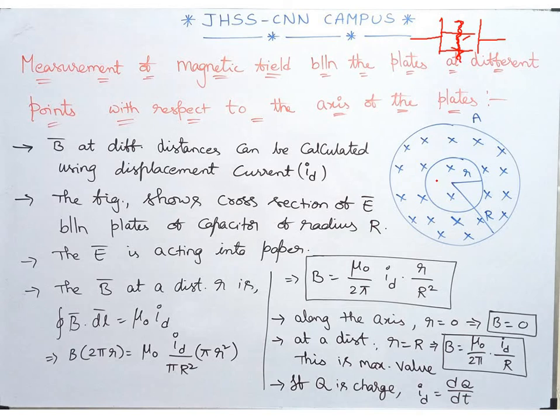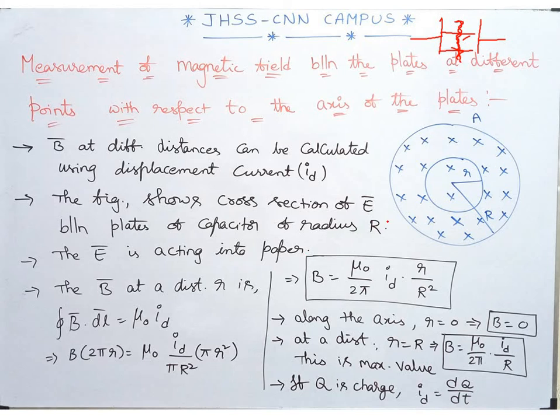Now the magnetic field at a distance R can be given as, and that too here between the plates of the capacitor. So we are speaking about the region where conduction current will be 0 between the plates of the capacitor, while I_D will always remain the same. So now using the current density in that region we are going to discuss.